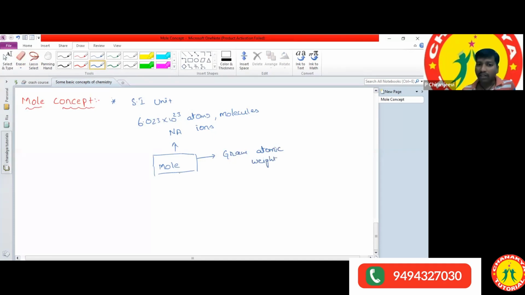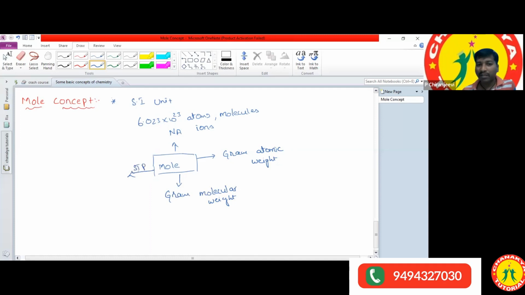And 1 mole of any substance, if you take the molecule, is equal to the gram molecular weight, gram molecular weight here.